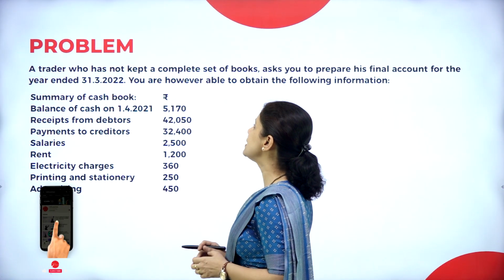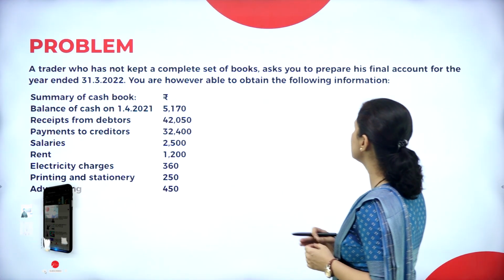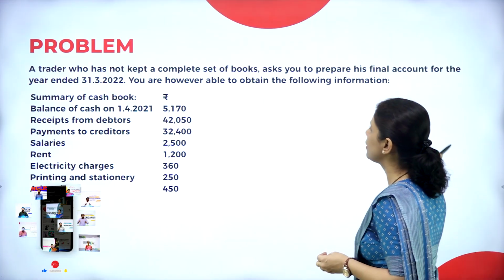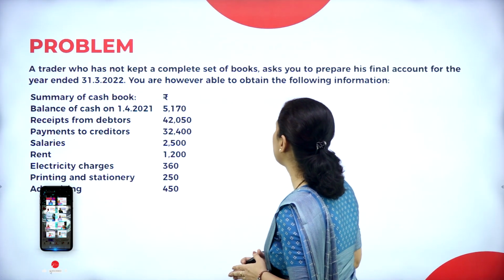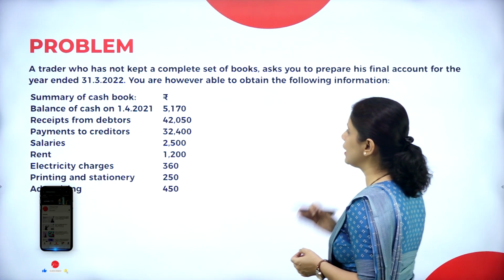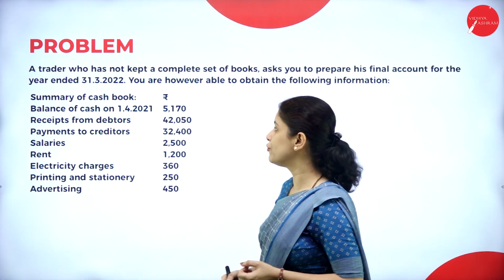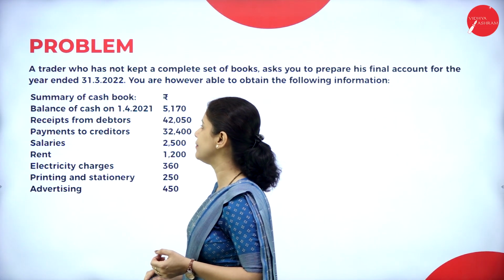A trader who has not kept a complete set of books asks you to prepare his final accounts for the year ended 31/3/2022. You are however able to obtain the following information. Now let us see the information. Summary of cash book is given.